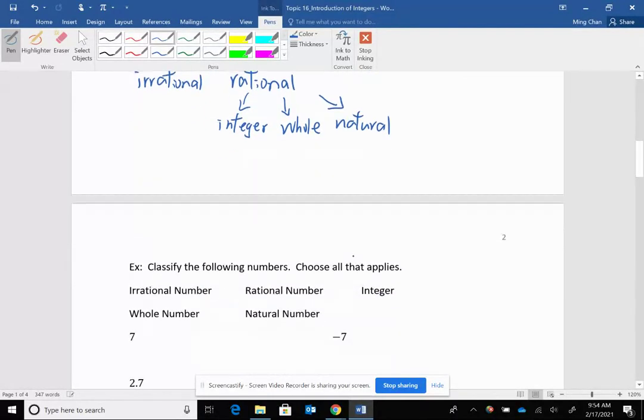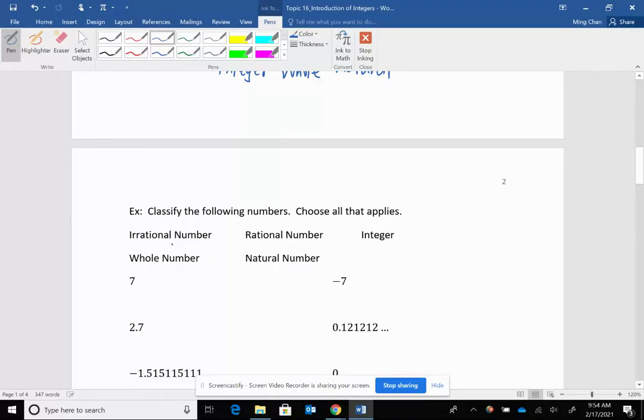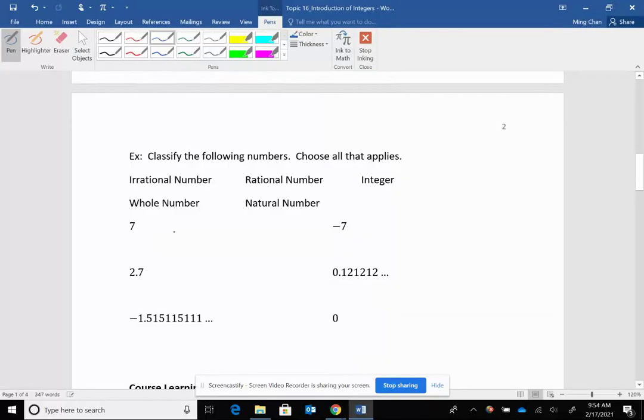First things first. Every time we classify a number, the first thing you decide is whether these are all real numbers, because none of these numbers has an i in it. Then determine whether it's irrational or rational. So 7 is going to be what? Rational, because we can write 7 over 1. So that's rational. But 7 is also considered an integer. Why? Because integers mean positive and negative whole numbers. So it is also an integer.